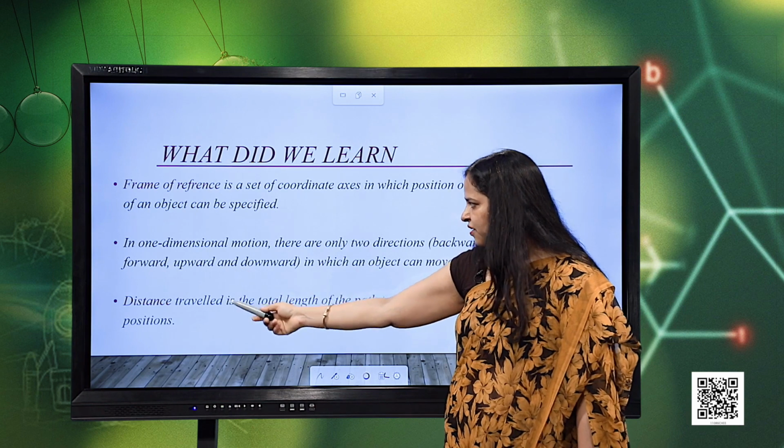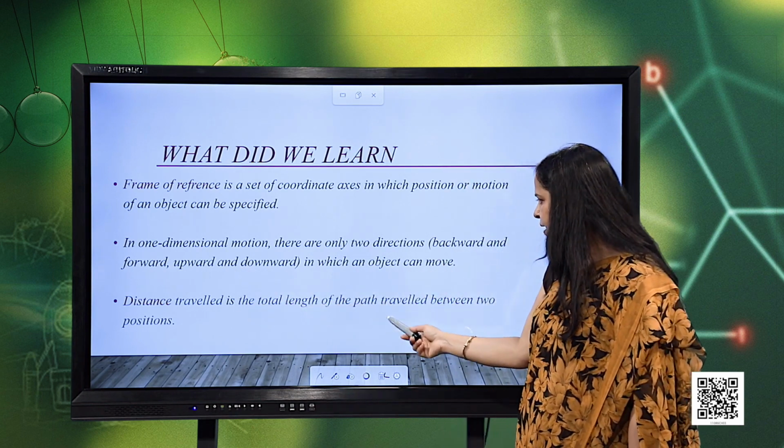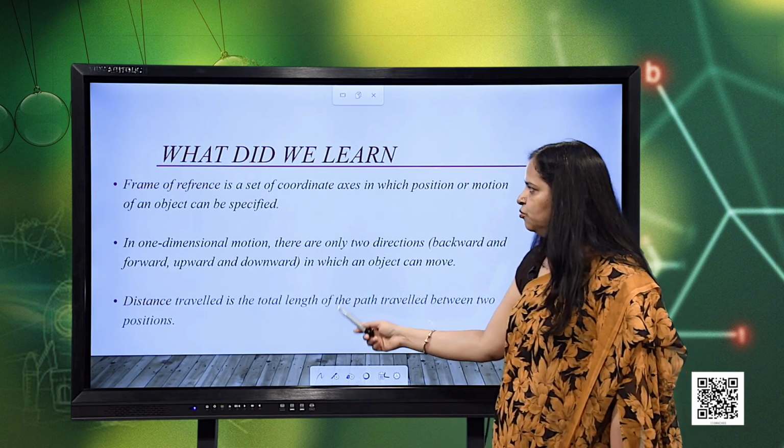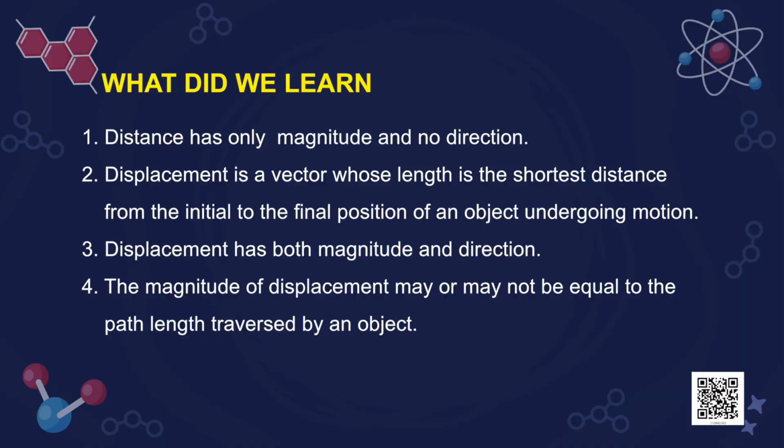Next, the distance travelled is the total length of the path travelled between two positions. Distance has only magnitude and no direction, whereas displacement is a vector whose length is the shortest distance from the initial to the final position of an object undergoing motion.